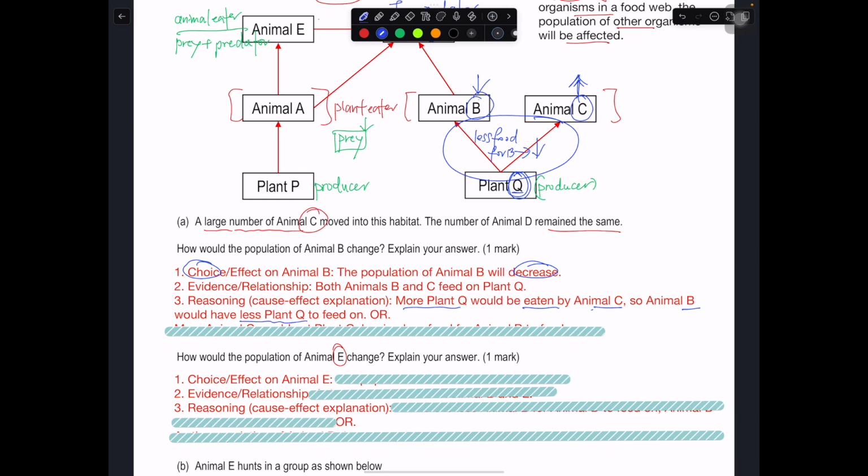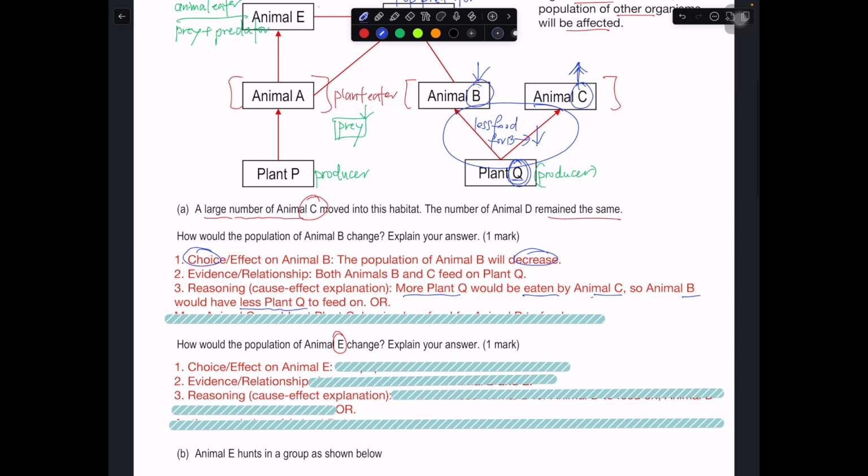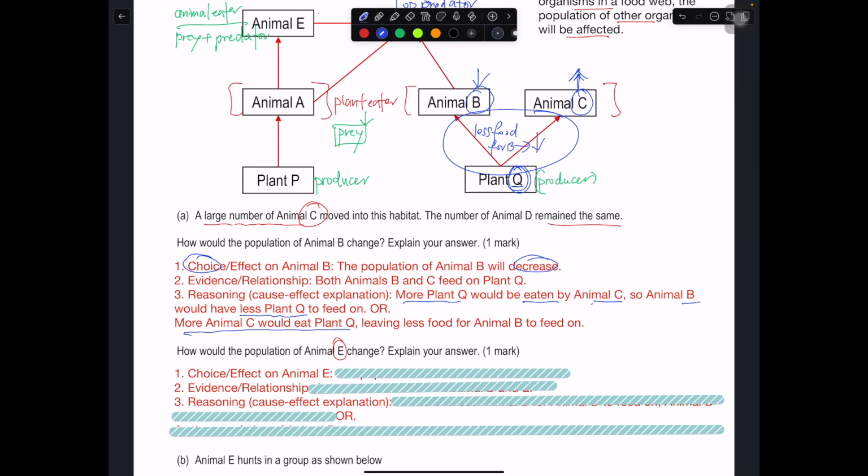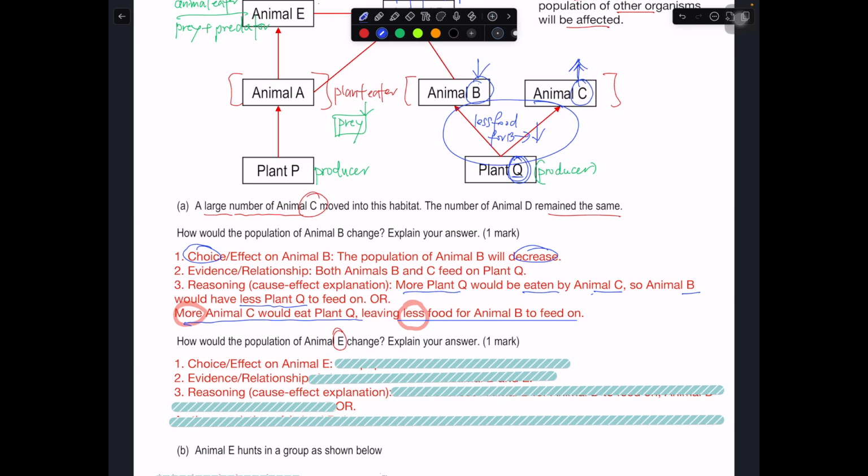Therefore, less food, population will decrease, right? Or you can use this. Okay, more of C will eat Q, leaving less food for B to feed on. So the idea is really using the words less, more. Okay, the comparative adjective must be used to describe the change in population for animal B.